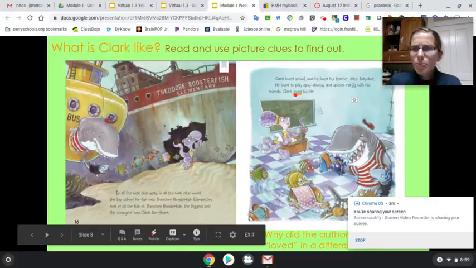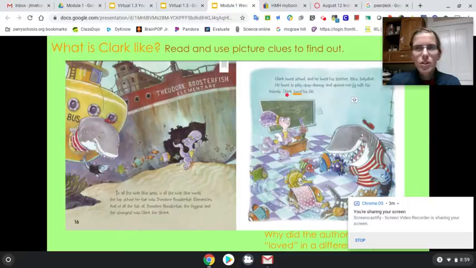Why do you think the author put loved in a different font? Think about that for a second. Okay, go ahead and turn the page.